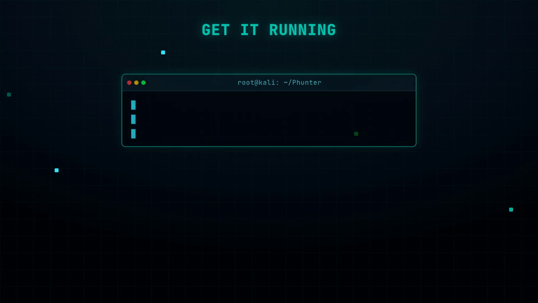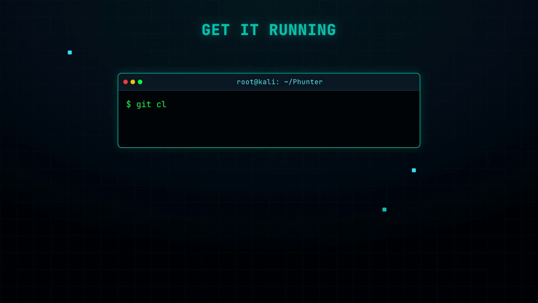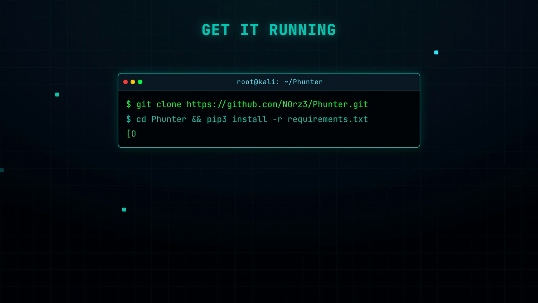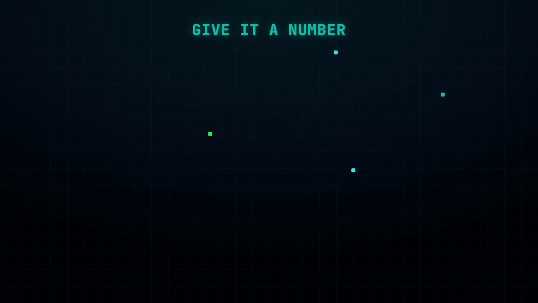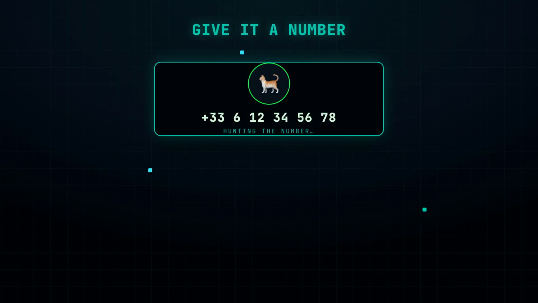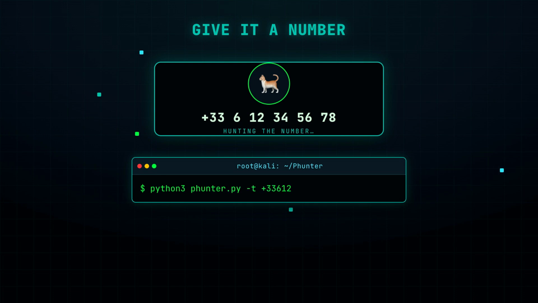Getting it running is easy, like installing an app. It's written in Python, so you clone the code, install a few small packages, and you're ready. No confusing setup. Now hand it a phone number. It's like giving a hunting cat a scent to follow. You type the number with its country code, and the hunt begins right away.